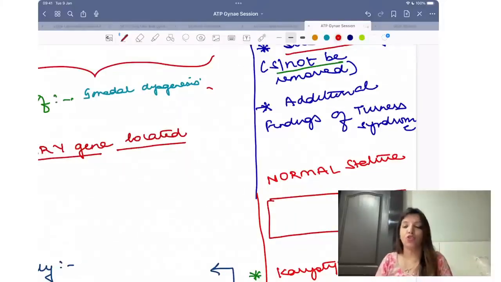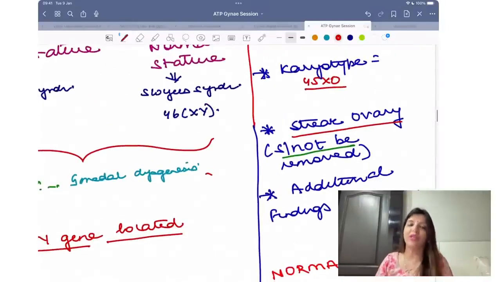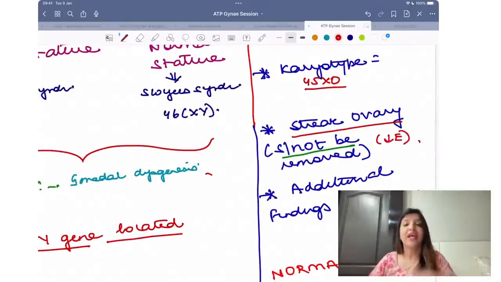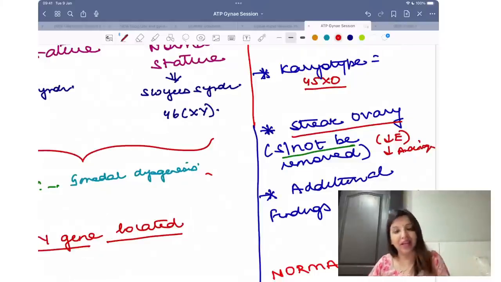In Turner syndrome, because only one X chromosome is present, so ovaries are not well developed, and that is streak ovary. That is why estrogen levels are decreased, and that is why breast development is absent. Because ovaries are not developed, that is why androgen levels are decreased, and that is why pubic hair is not developed. Is that clear to all of you?